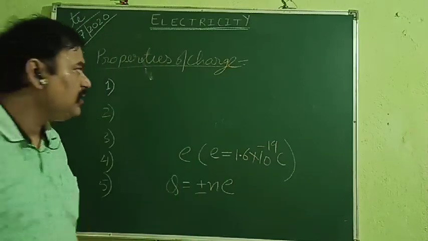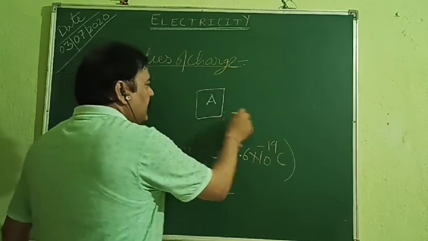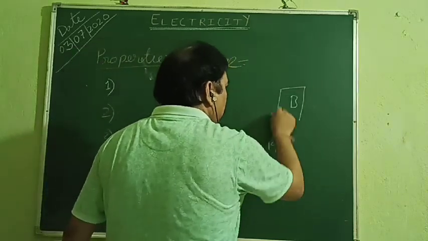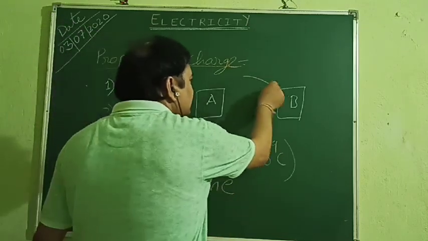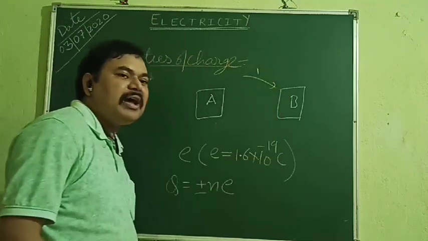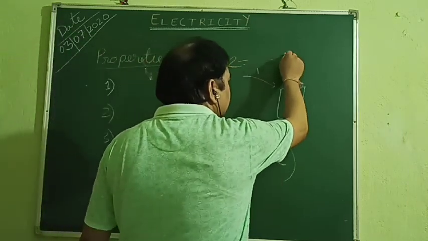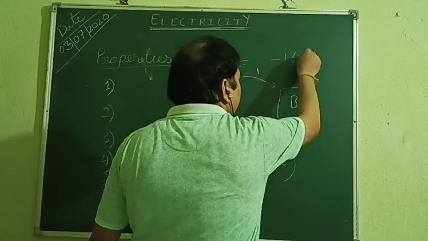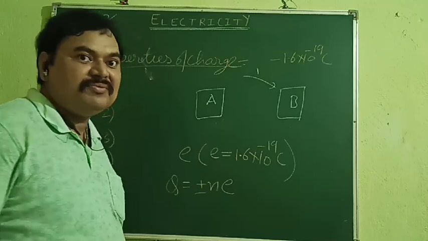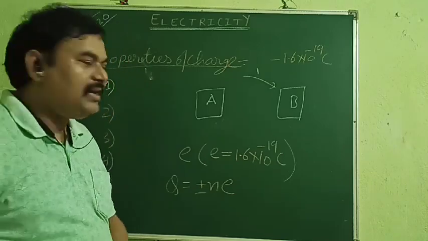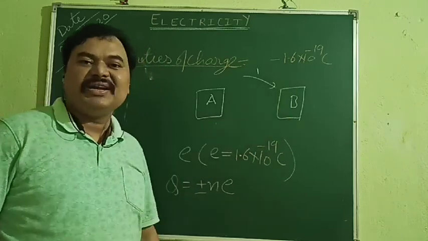Now you tell me, suppose there are two bodies. Here a body A is there, and here a body B is there. Okay? Suppose body B has received one electron. Then how much charge will it have? Obviously, it will have minus 1.6 into 10 to the power minus 19 coulomb of charge. Okay? Because one electron contains that much charge. Initially it was neutral and it has received one electron, so it will have this much of negative charge.